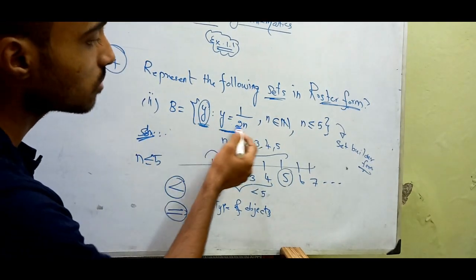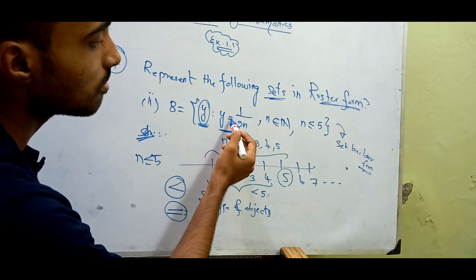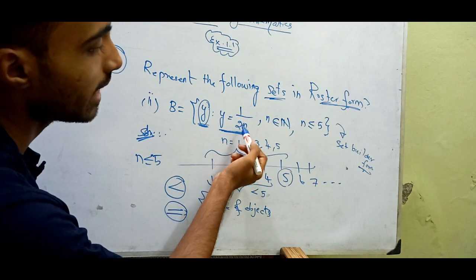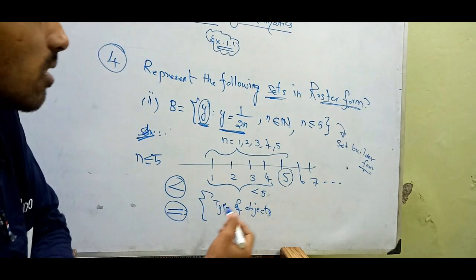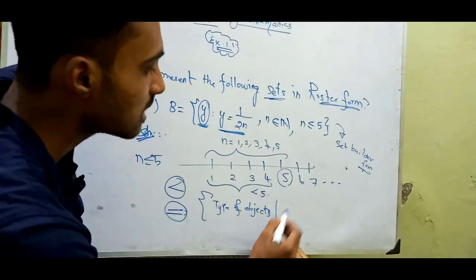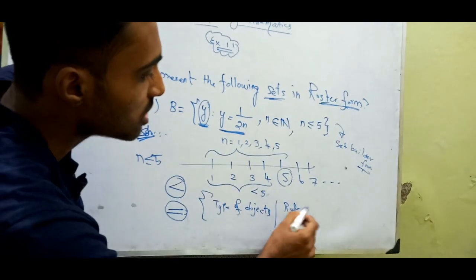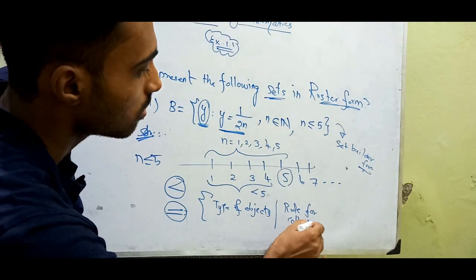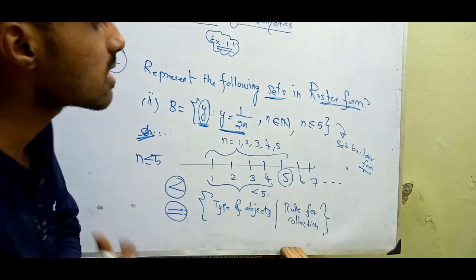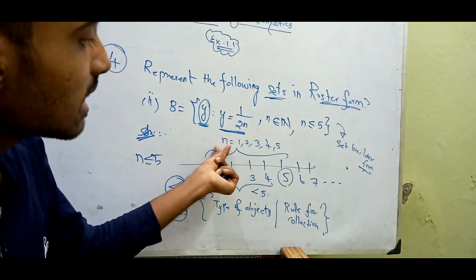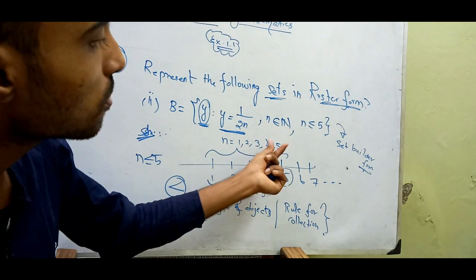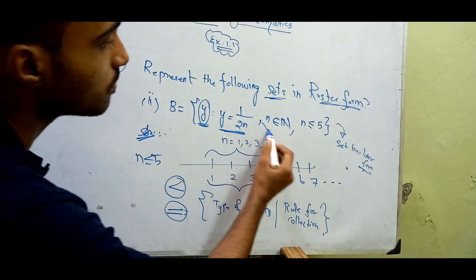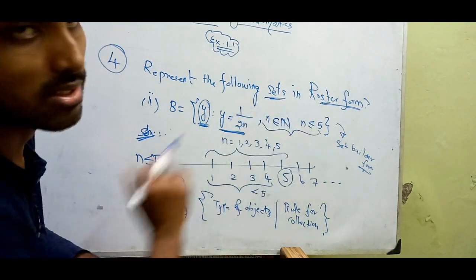How does the object work? The object is in the form y is equal to 1 divided by 2n. 2 times n, it is a multiple. So type of object, such that rules for collection. So here is the rule for collection: n equal to 1, 2, 3, 4, 5.